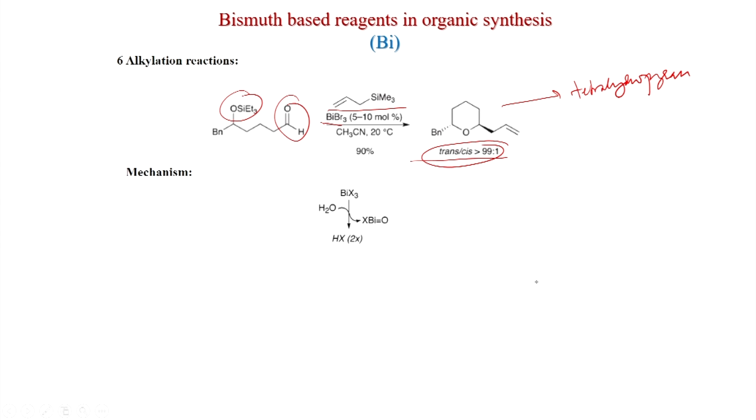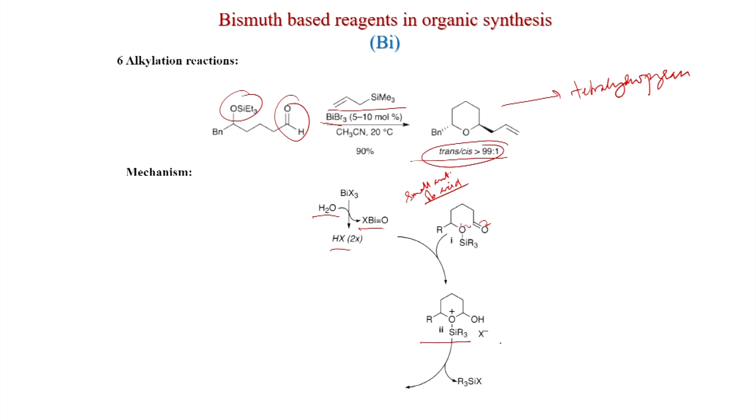So, what is happening? BiBr3 in H2O generates a small amount of acid. This is very important, a small amount of acid is generated, and that acid will activate the aldehyde of course, and then the addition will happen, you get this intermediate, then R3SiX will eliminate and you get this lactol.